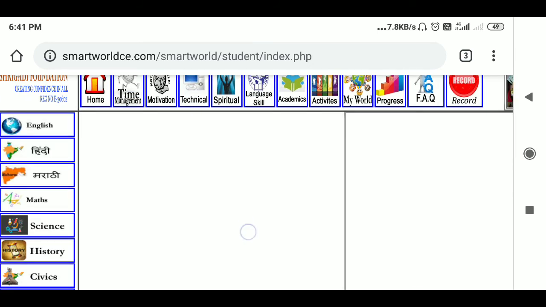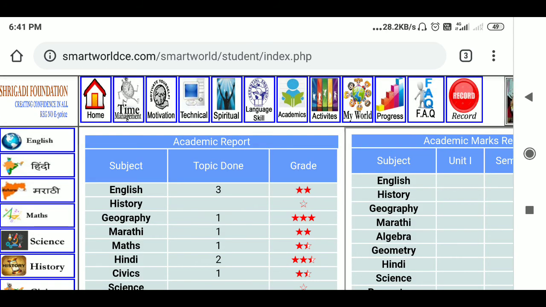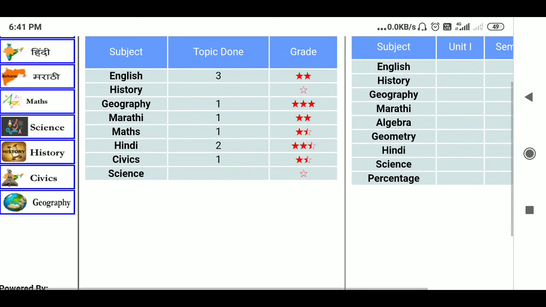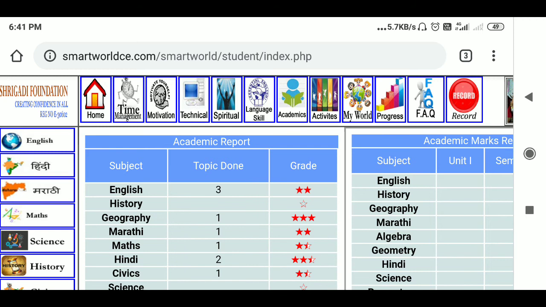So this way you can do. There are a lot of other activities also we are planning, it will come soon. For recorder, it will record. Shortly we'll be able to train you on how to record and upload also, but this is how you can learn. So activities are also there.